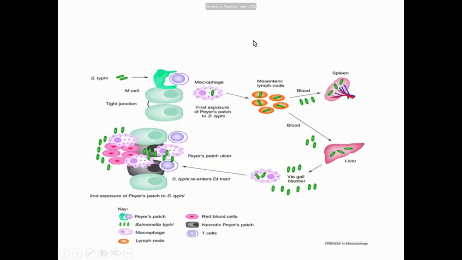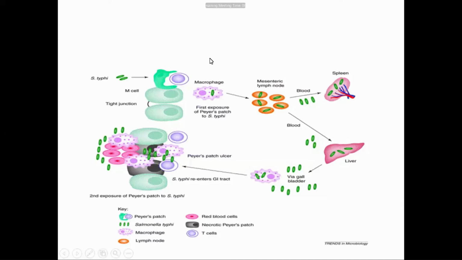So you should remember the cycle: from the gut it comes to Peyer's patches, through lymphatics and the thoracic duct it goes to the blood. There is bacteremia, septicemia, then in different organs, through the liver and bile it comes again to the small intestine, where in Peyer's patches it multiplies and again causes a second bacteremia.